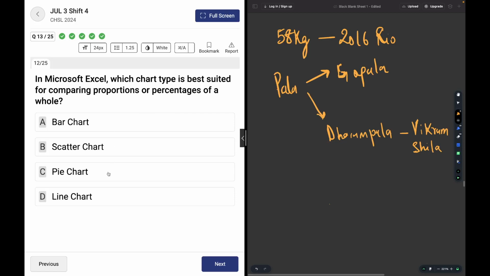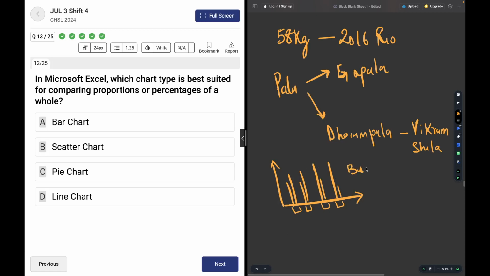Moving on, in Microsoft Excel, which chart type is best suited for comparing proportions or percentages of a whole? Okay, a bar chart is not good for comparing proportions because it is good for comparing year on year growths. So this is how the bar chart looks. It is better for comparing year on year trends.